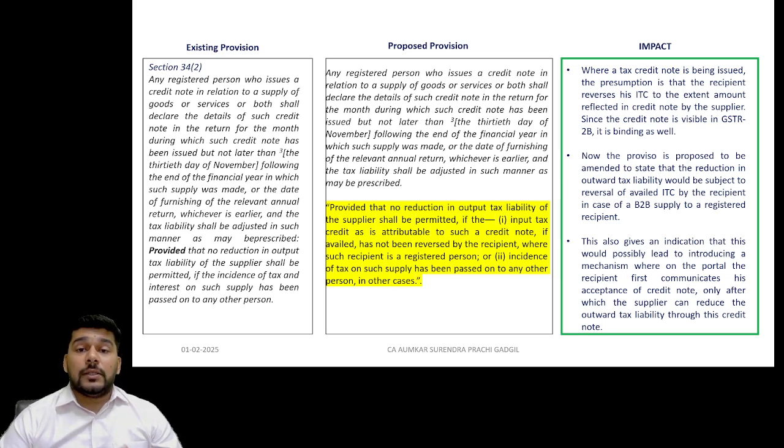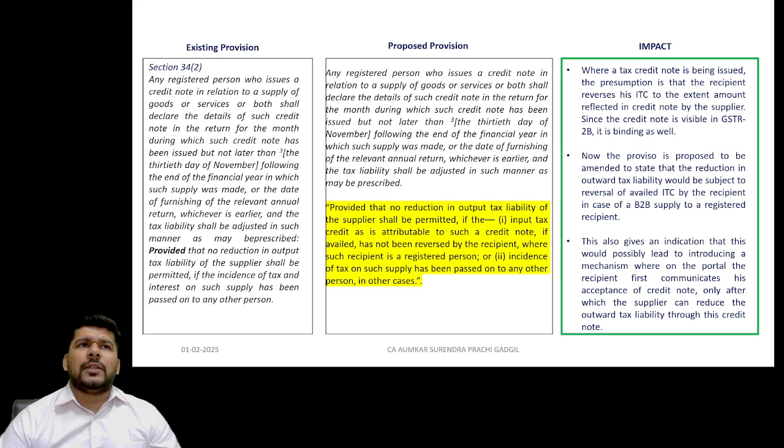Friends, the next provision is very specifically in relation to credit notes under GST. Particularly, there have been a lot of issues where the department has been raising concerns that if the outward liability was reduced by the supplier on the basis of a credit note issued, whether the recipient has also reversed the input tax or not, and based on which queries were raised. Actually, what was happening was that there was no cross confirmation mechanism whether the recipient has really reversed the input tax credit in respect of the credit note issued by the supplier.